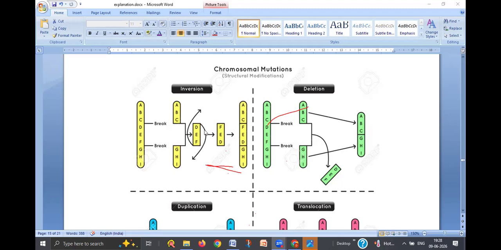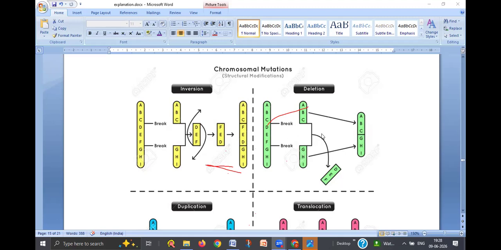The same fragment which is deleted is inverted, and again it binds to the same chromosome but in a reverse order, in the same place. Instead of DEF, here what we see after inversion, FED. This is called as inversion.